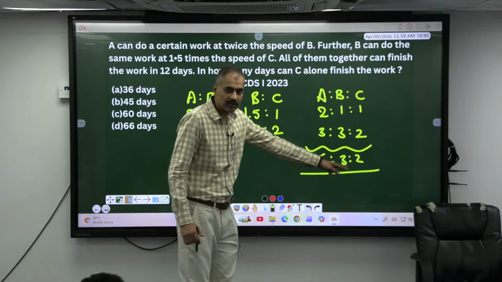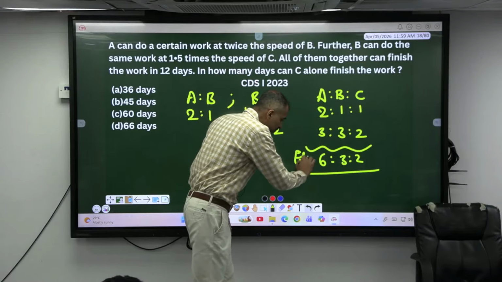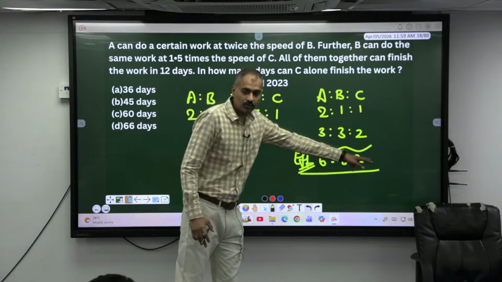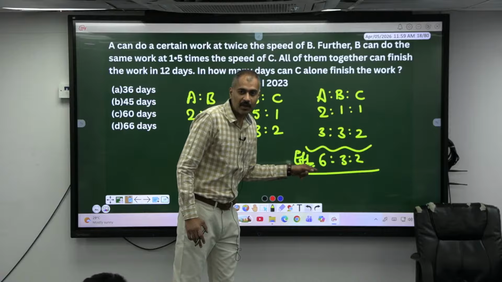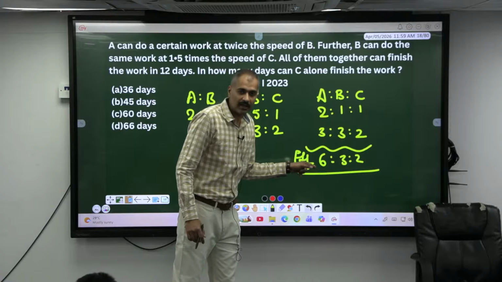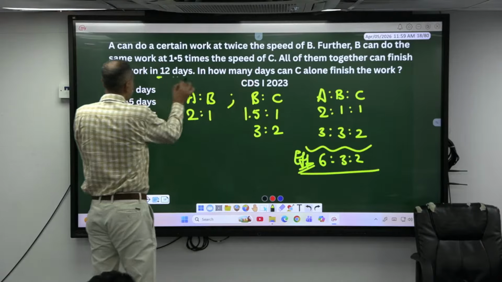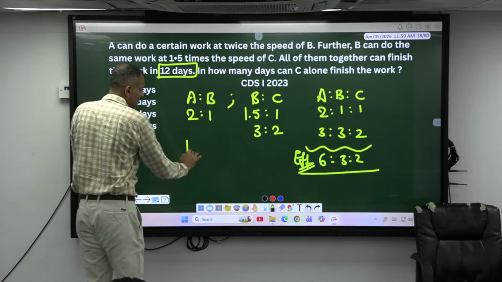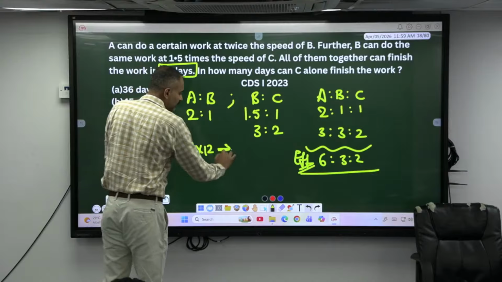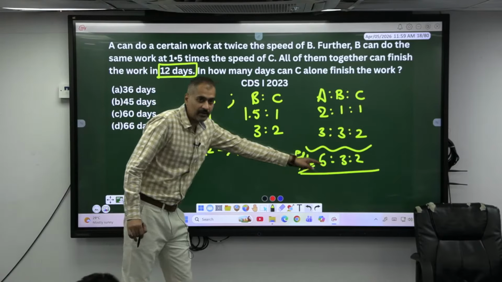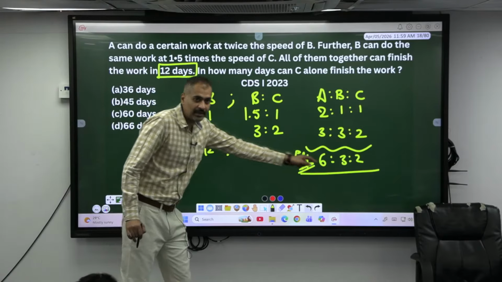What is this? The efficiency ratio. Okay, they made the efficiencies 6, 3, 2. Totally they are doing how many units? 11 units. By doing 11 units in one day, they are completing the work in how many days? 12 days. So 11 into 12, this is the total work. Agree? Per day they are doing 11 units, for 12 such days they are working here. Isn't it? Okay. This has to be done by whom now?